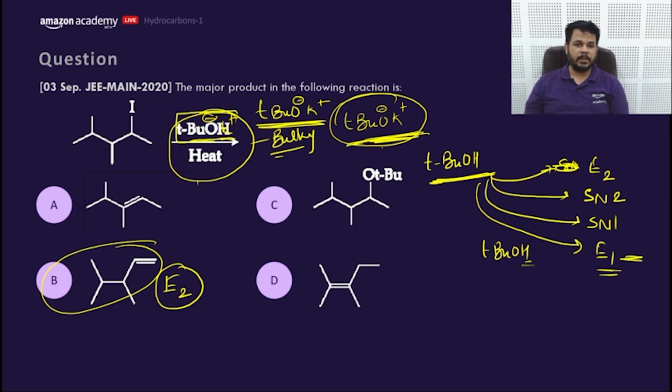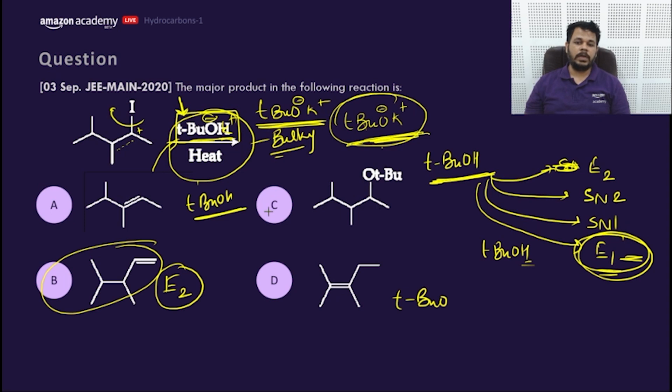If this is not the typing error, this should go E1, because this bond breaks and this positive charge will form. This is a very poor nucleophile and base, so this positive charge will form, that will rearrange, and this will go for E1. That means this would be the product. Let me check whether this is a typo or not. If it is tertiary BuOH alcohol only, then we'll go for E1 elimination.